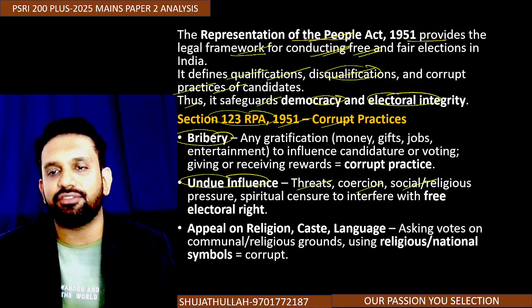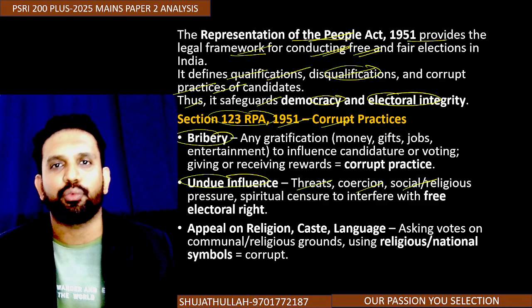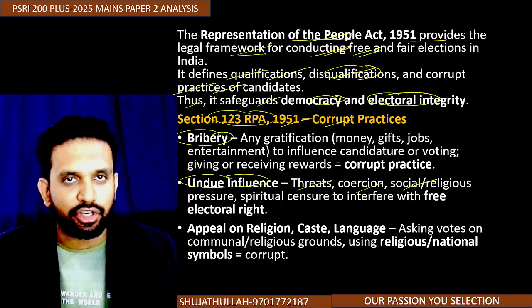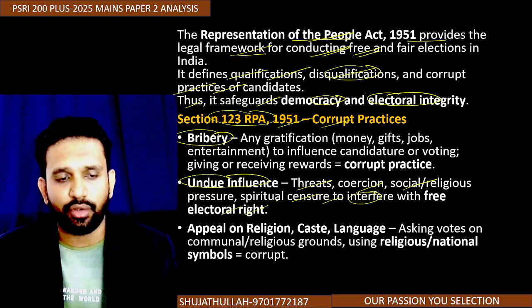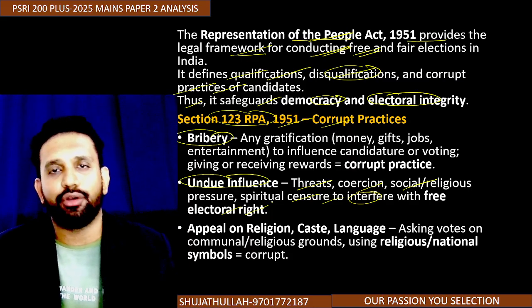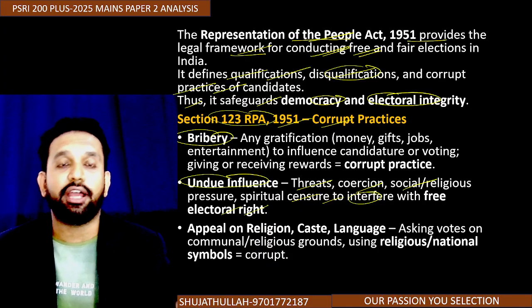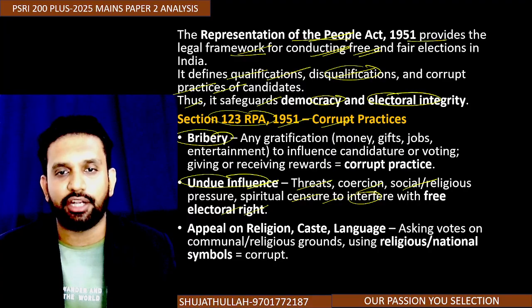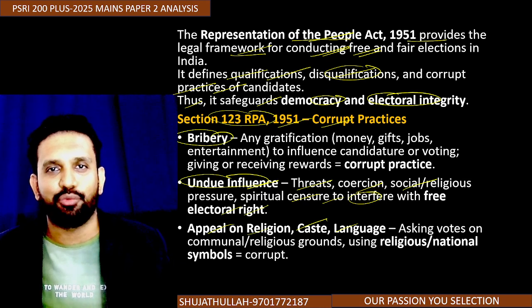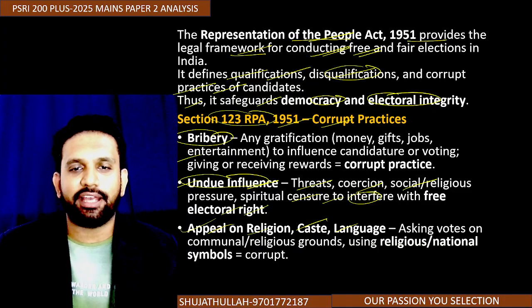Okay, religious pressure is there, that someone from my religion asked me, no, you should vote only for MIM, should not vote for BJP. Some kind of religious pressure also is there. Spiritual censure to interfere with free electoral right. Okay, so you will be involved in some spiritual thing like Kun Faya Kun of Ranbir Kapoor, and with the help of that they are trying to manipulate you by asking you to do some bhajans, etc. That also comes under undue influence. Appeal on religion, you know very, very well. You cannot ask votes on the basis of caste. Main Musalman hu, mujhe vote do, right? You cannot do that. Fine. So understand this point: bribery, undue influence and appeal on religion.